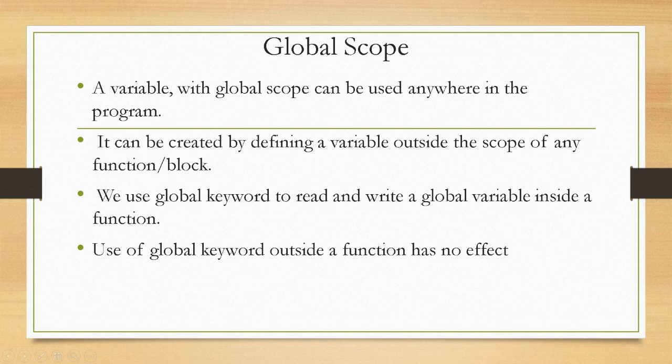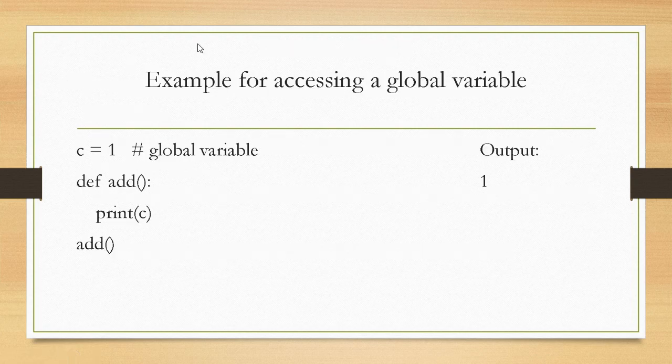Now we will see the example so you can understand. The variable declared outside any function is called a global variable. A variable declared inside the function is called a local variable. And a global variable can be used throughout the program. Example for accessing a global variable: C is equal to 1, def add, print of C, add. So C is a global variable here.